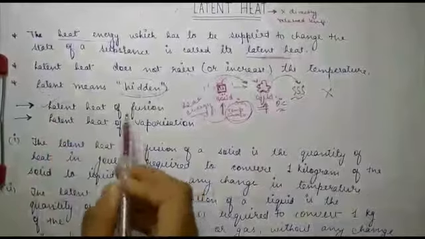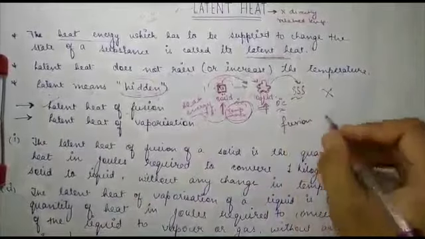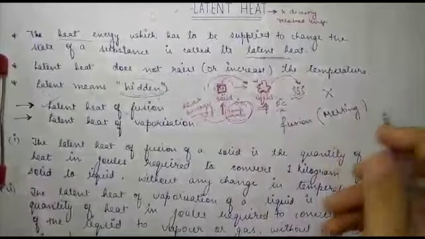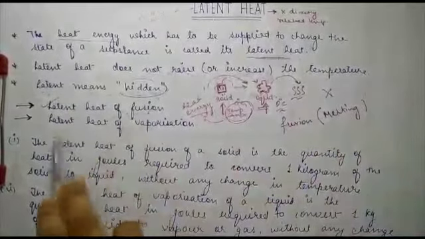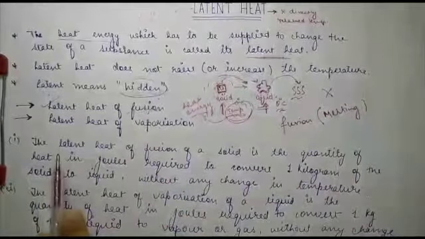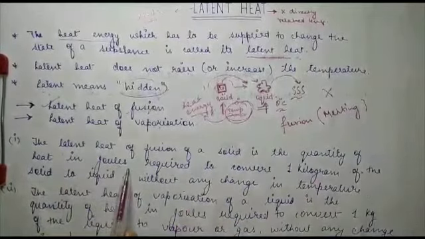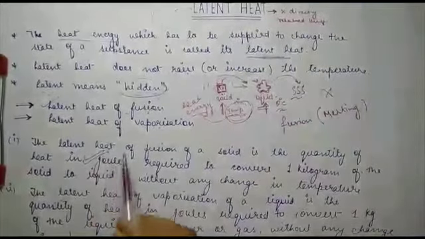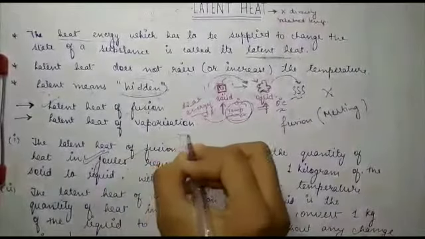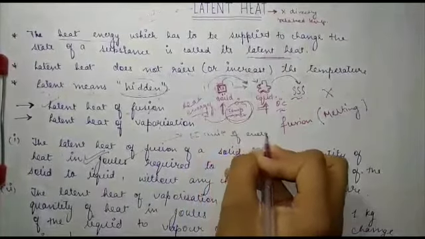One is latent heat of fusion. I told you in some of my last videos that fusion means melting. Fusion or melting, they both are the same word. So there is latent heat of fusion and latent heat of vaporization. What is latent heat of fusion? Here it is written that the latent heat of fusion of a solid is the quantity of heat in joules. Remember, in joules. Joule is the SI unit of energy.